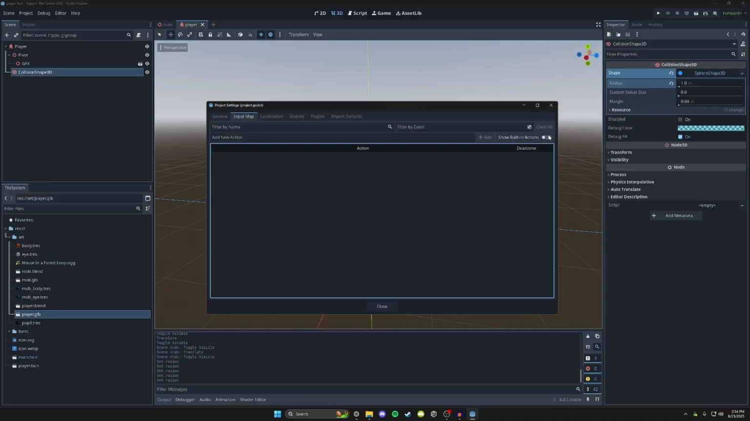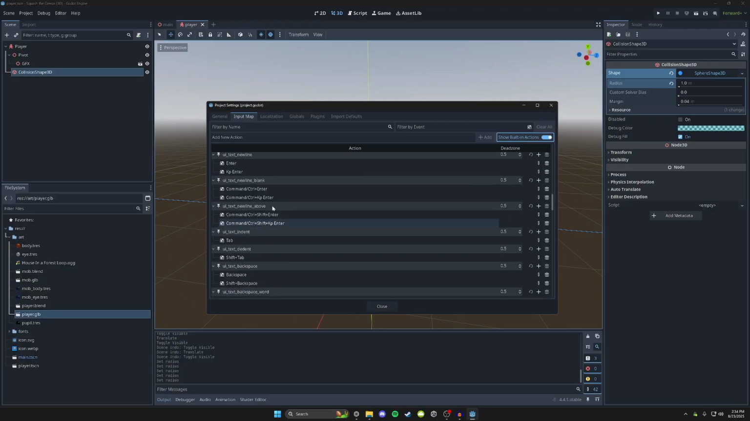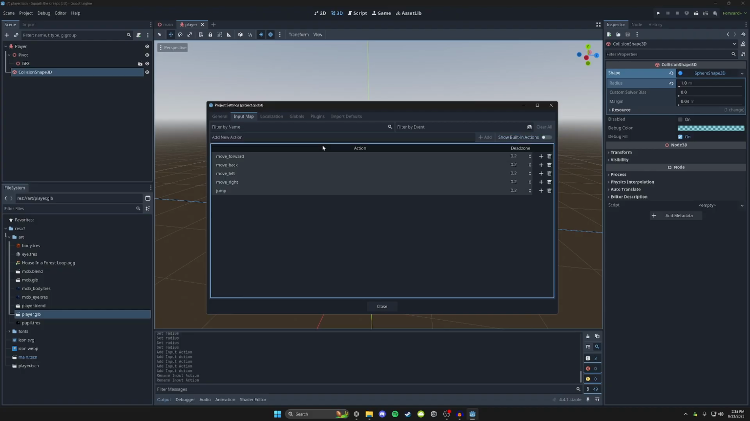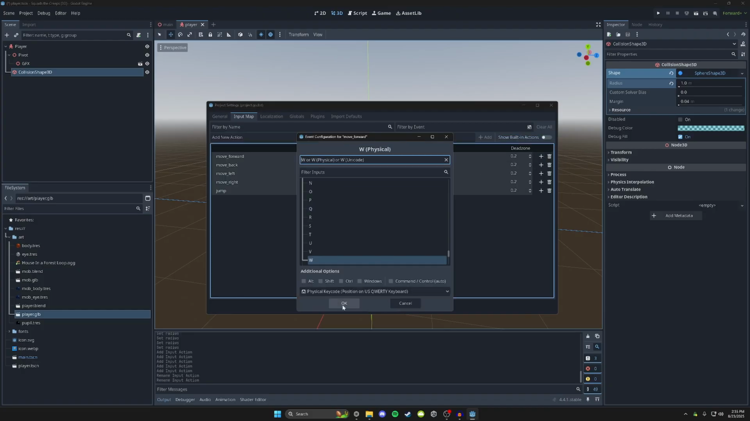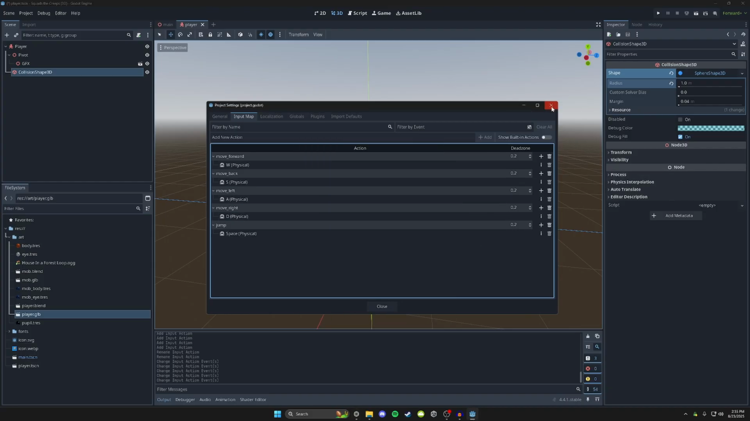Okay, we can show the built-in actions and kind of see what we got going on here. A lot of UI stuff. That's pretty neat. So let's add some input actions. We're gonna do move up, move down, move left, move right, and jump. All right, so now we need to add some keys. So move forward, we are just gonna do, yep, okay, that works. Back, left, right, jump. So now it's time to get to coding.